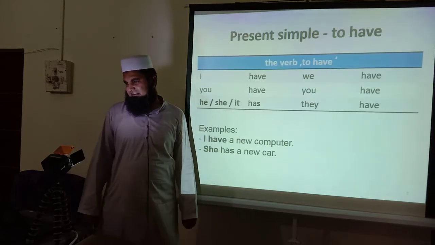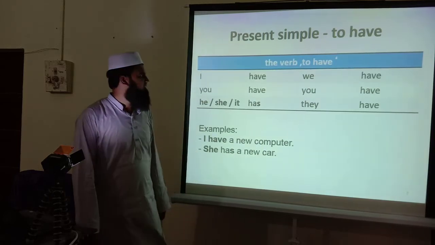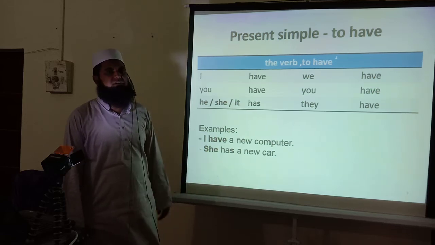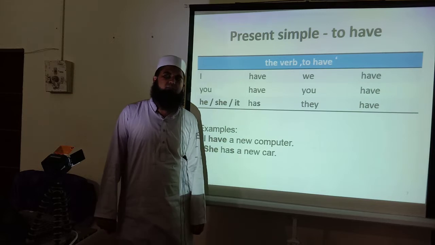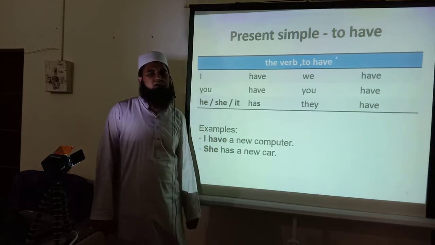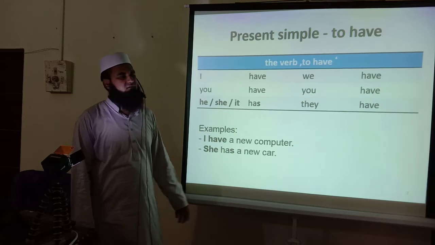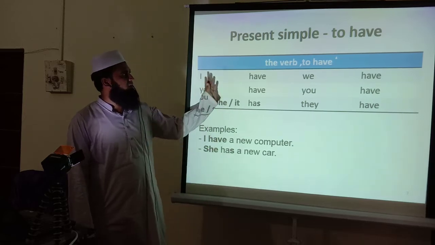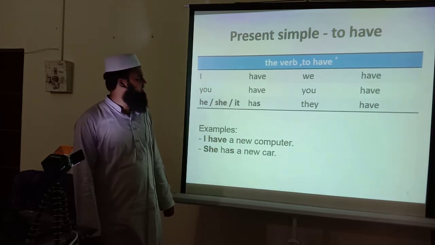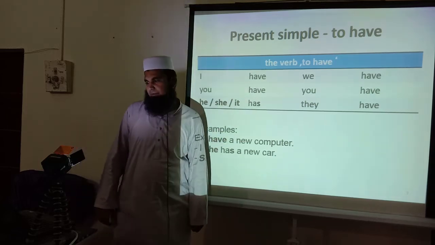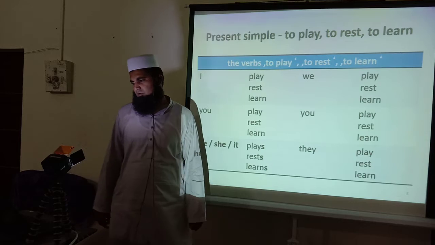So it's the present simple, a type of possession. When we are going to express possession: I have a lecture book, I have a pen, I have a car, I have a bike. So these are all examples of possession, like I have, we have, they have. You can also practice this on your own.